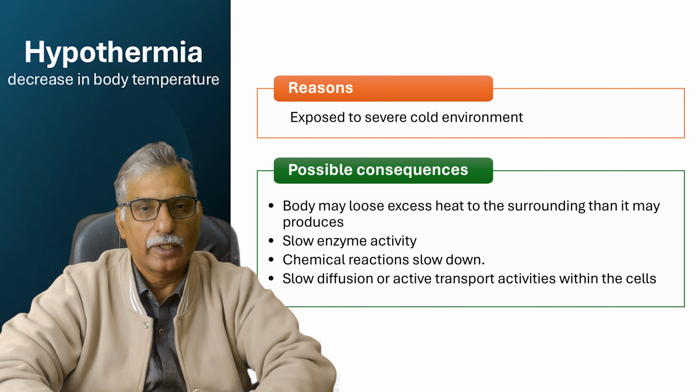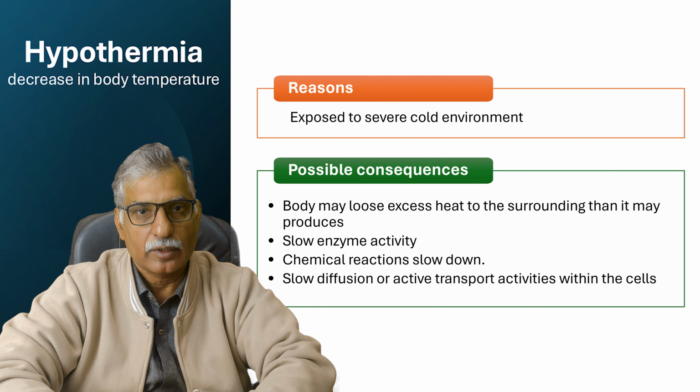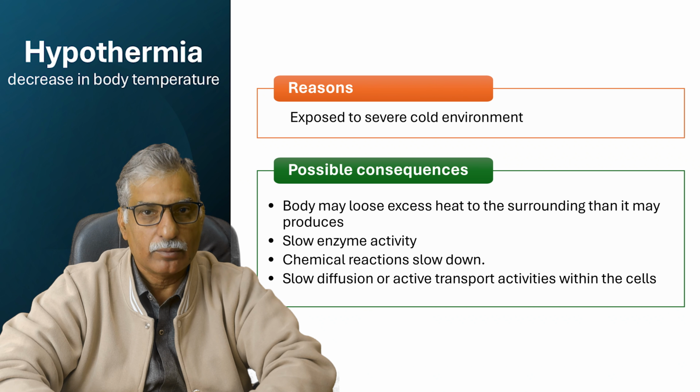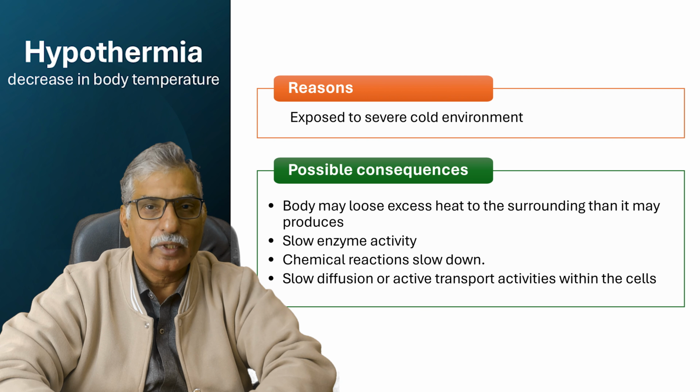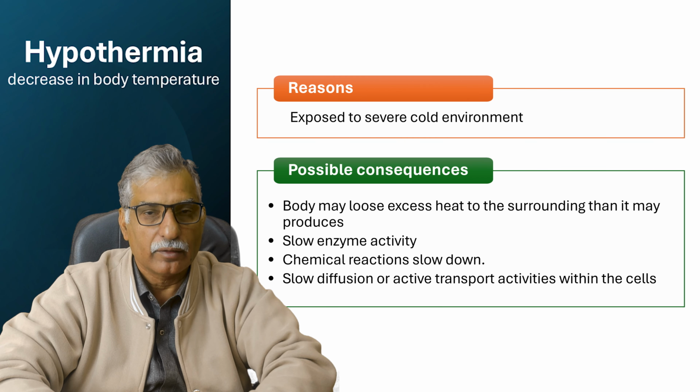When body temperature gets lower, enzyme activity will slow down, even the respiration may slow down, and the body will not be able to generate sufficient energy in due time to maintain the body requirement. So this will cause a major collapse in the bodily metabolism. In order to avoid that, body temperature must be kept at its optimum level, that is 37 degrees Celsius. So what corrective measures are to be taken when body temperature starts to decline?